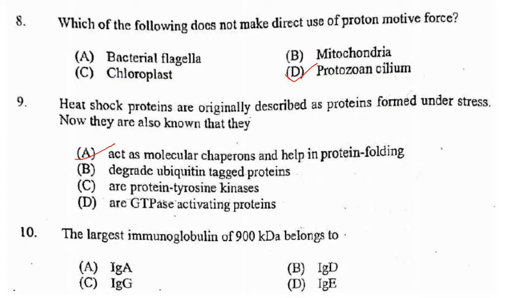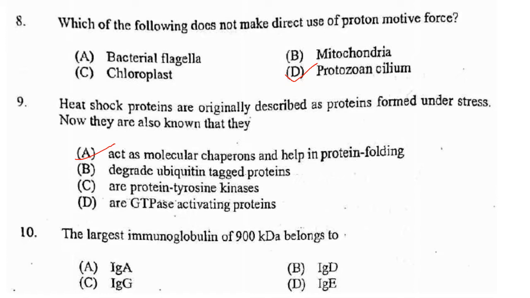Which of the following does not make direct use of proton motive force? Bacterial flagella, mitochondria, chloroplast, protozoan cilium. Cilia use kinesin, which has ATPase activity that produces energy to perform the movement, whereas bacterial flagella are powered by proton motive force across the plasma membrane. So the answer is option D, protozoan cilium.